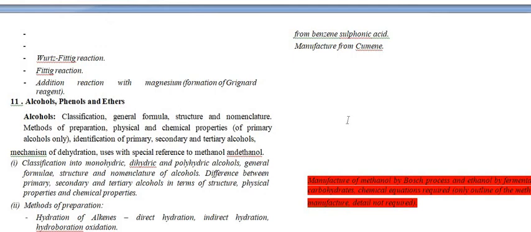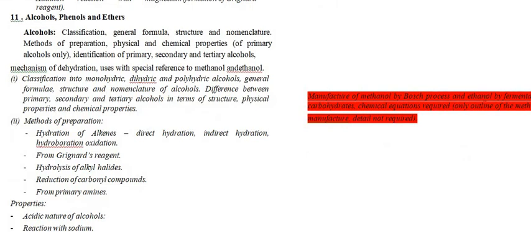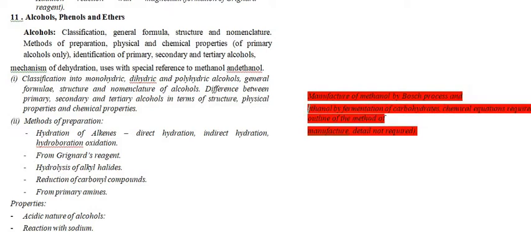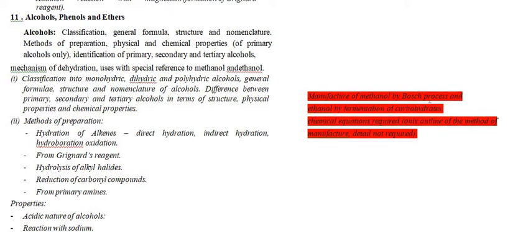Okay, now next we are moving on to the next topic, that is alcohol, phenol and ethers. In alcohol, phenol and ethers, the first thing reduced is the manufacturing of methanol by the Bosch process and ethanol by the fermentation of carbohydrates. And the next topic is that chemical equations are not required. Actually, it is given preferably that chemical equations are not required, but these topics were reduced.